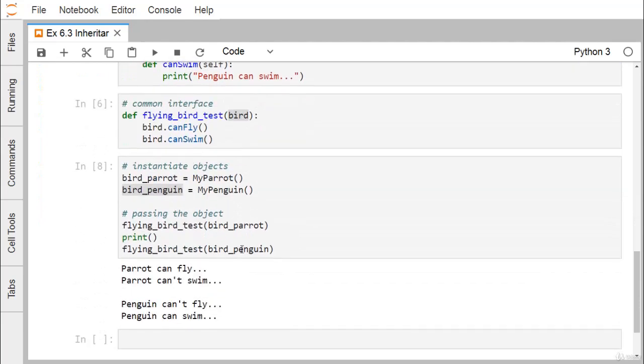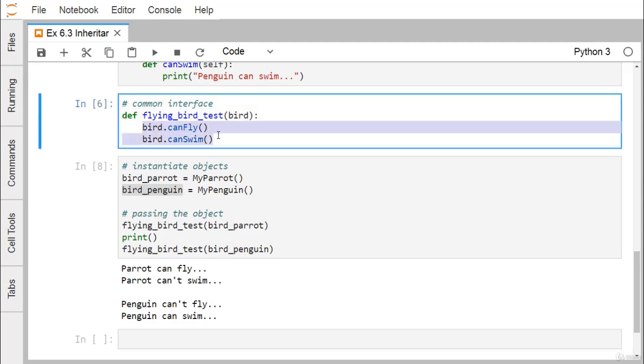But when you pass birdPenguin, which is the myPenguin class object, as input parameter to flyingBirdTest, then bird.canFly and bird.canSwim will operate on this myPenguin class object. In that case we get penguin cannot fly and penguin can swim, but in case of birdParrot, we have parrot can fly and parrot cannot swim. So you can find how these classes have their respective objects, and the objects are passed to flyingBirdTest, and the respective canFly and canSwim methods get executed.